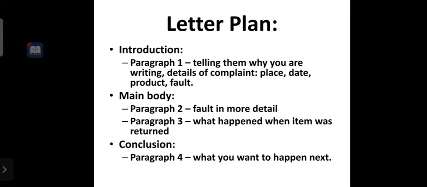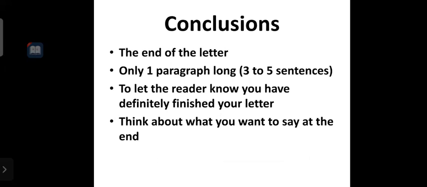In paragraph 2, we mention the fault in more detail, and in paragraph 3, we mention what happened when the item was returned. Last is the conclusion, paragraph number 4, where we mention what you want to happen next.